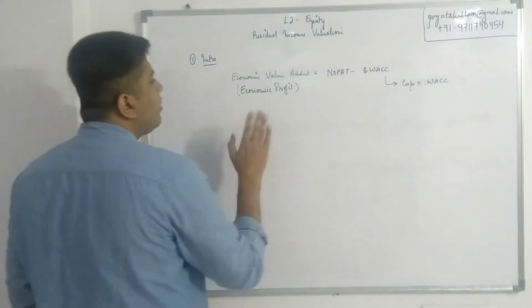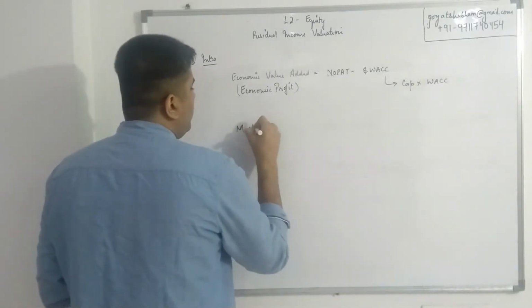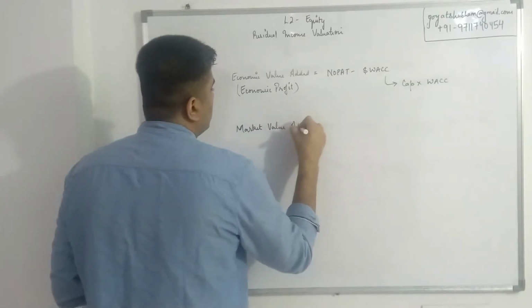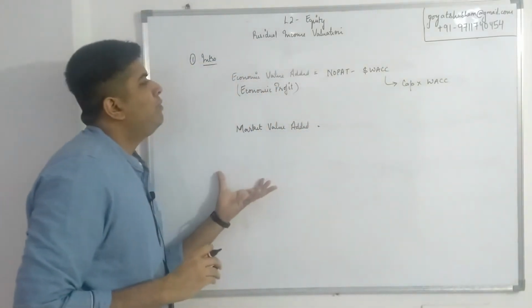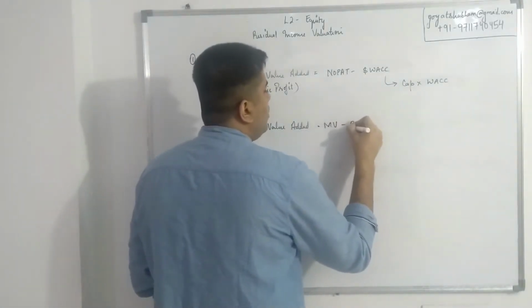Now, just like we had in corporate finance, there was something known as market value added. Market value added is simply market value minus book value.